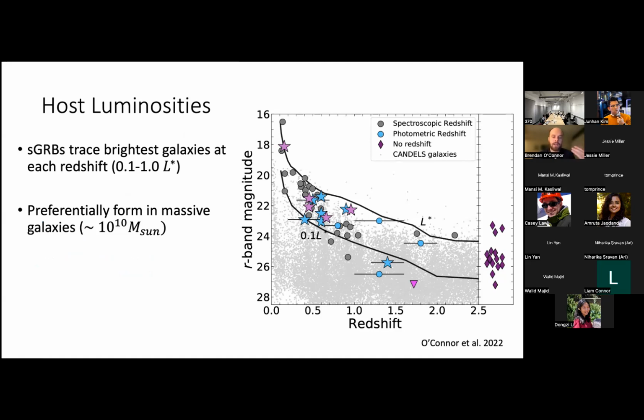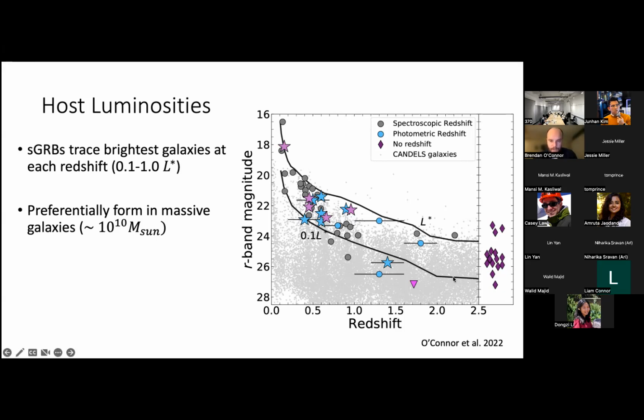So these are all redshifts based on galaxy association. These black lines are showing us 0.1 to 1 L-star galaxies. So these are essentially how the brightest galaxies in the universe evolve over time, the most massive galaxies. And we see that short GRBs are essentially tracing these really massive galaxies, despite the fact that there are all